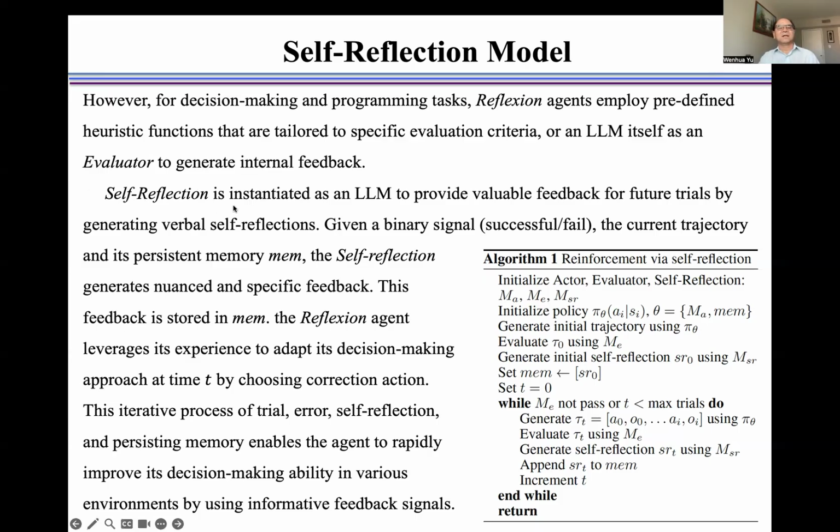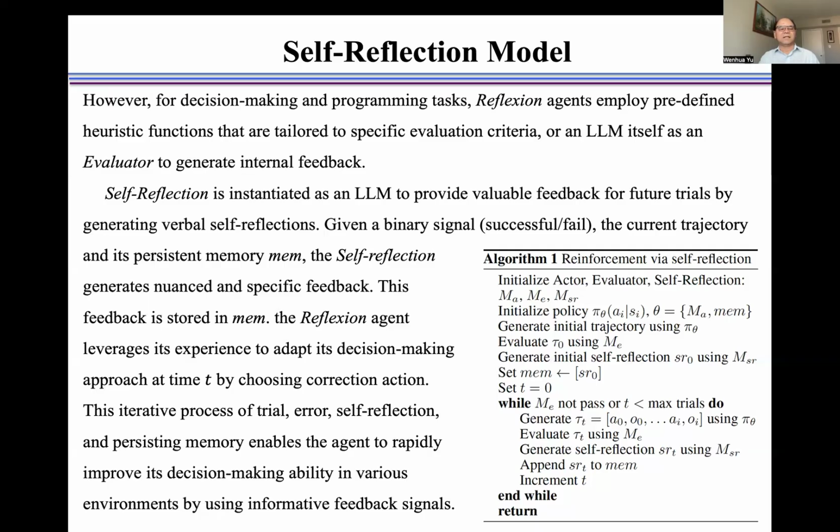Self-reflection is instantiated as a large language model to provide valuable feedback for future trials by generating verbal self-reflections. Given a binary signal, the current trajectory and its persistent memory, the self-reflection generates nuanced and specific feedback. This feedback is stored in the memory.